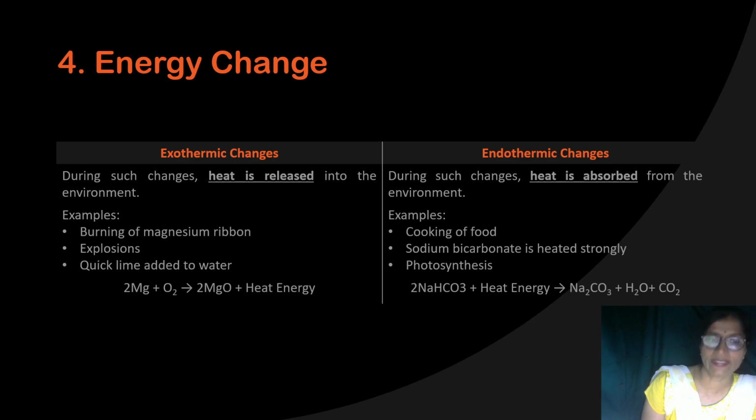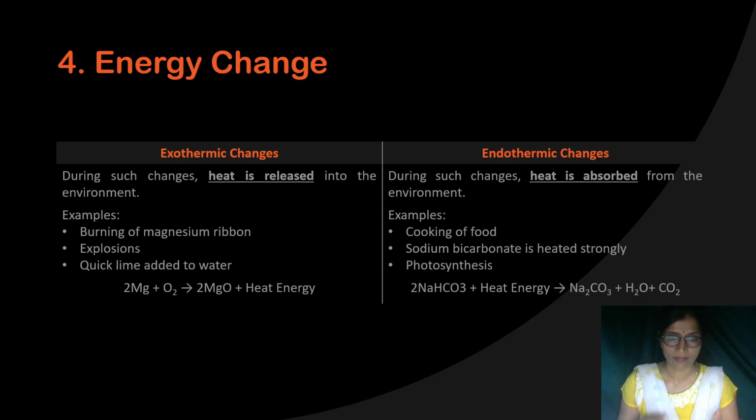Endothermic reaction, where what will happen? Heat is not released. To carry out the reaction, we have to supply the heat energy. This heat energy is absorbed. So during such a change or reaction, heat is absorbed from the environment. It means we have to supply the heat to carry out the reaction.